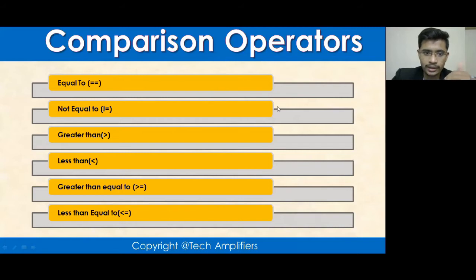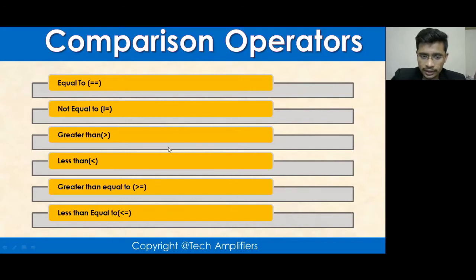So we have the equals to operator. We have not equals to, which will check if a is not equal to b, and when this condition is satisfied, it will return true. Then we have greater than, less than, greater than equals to, and less than equals to operators.